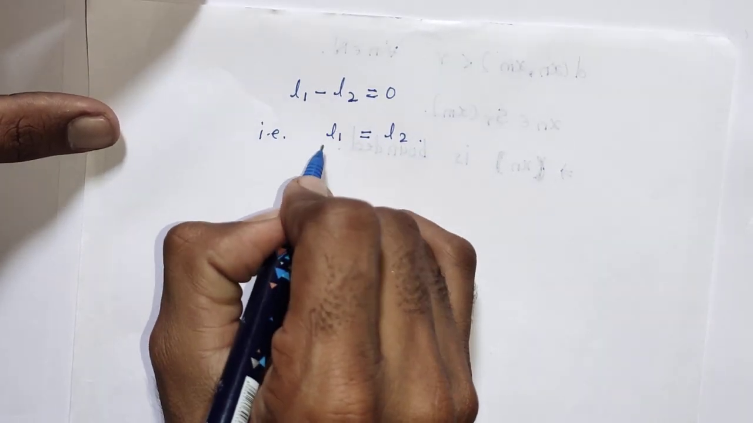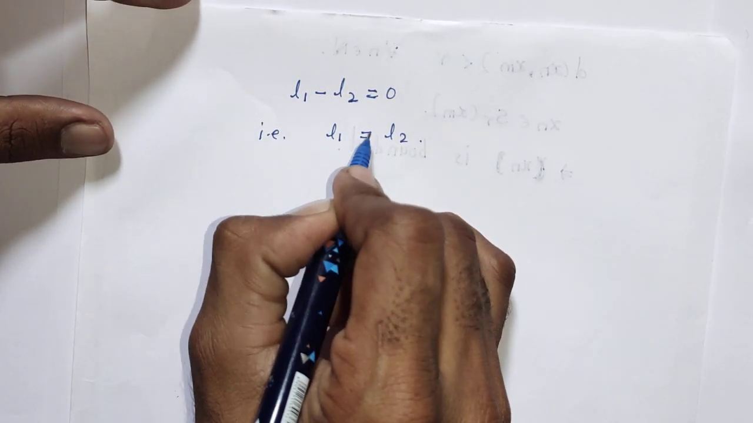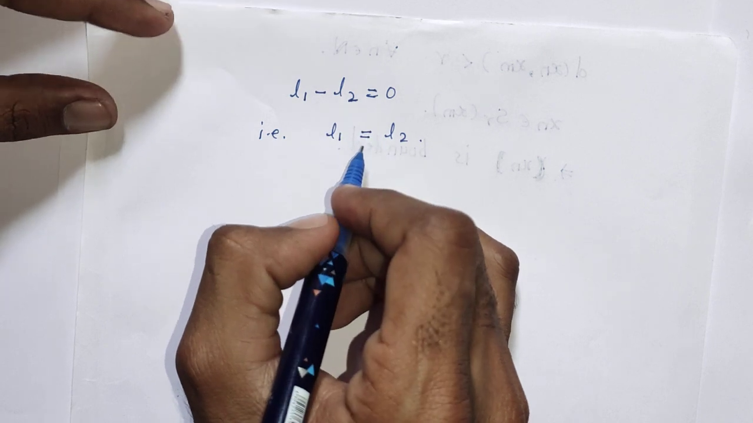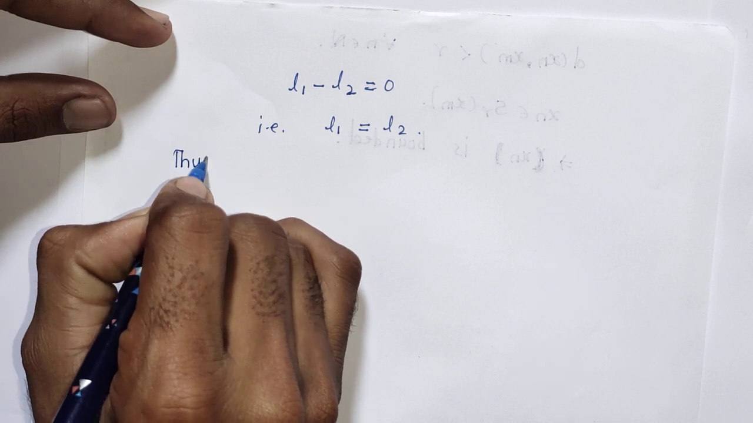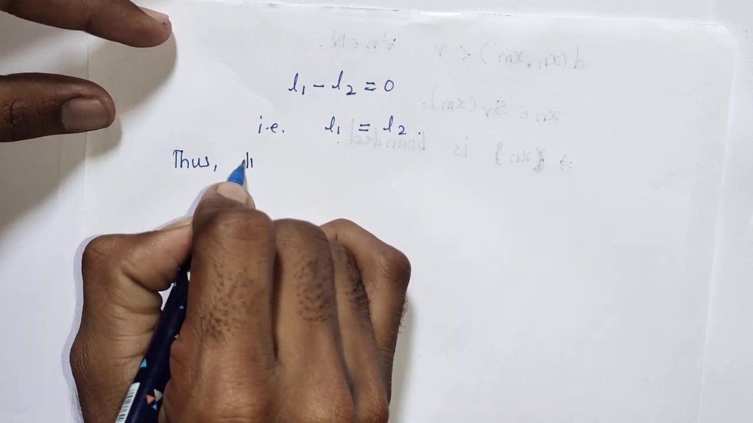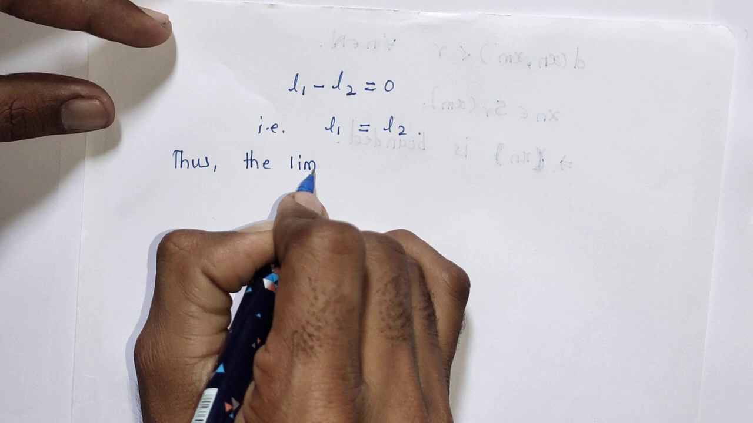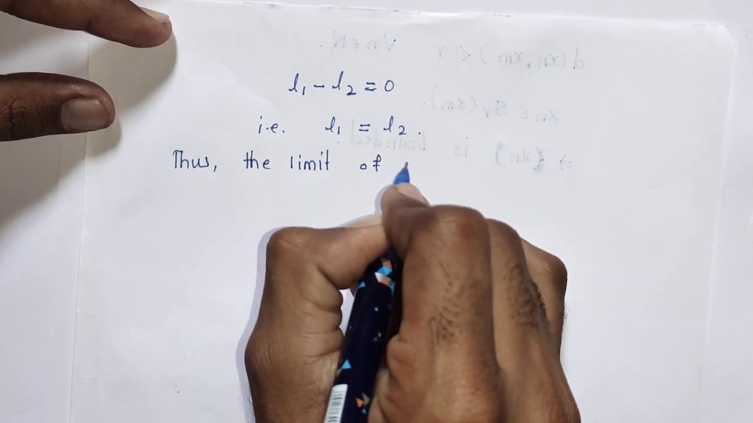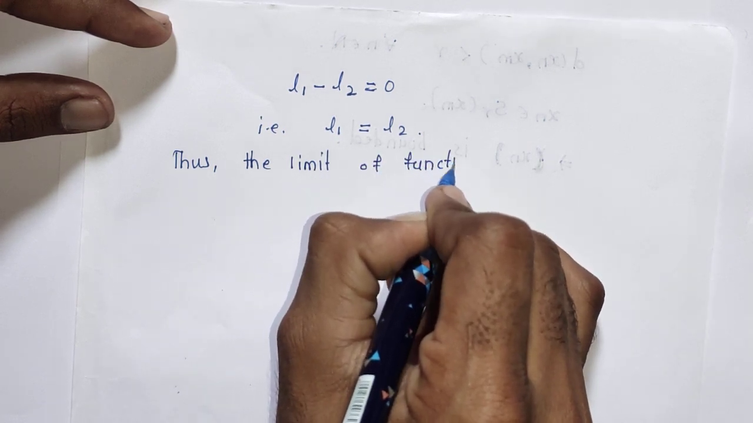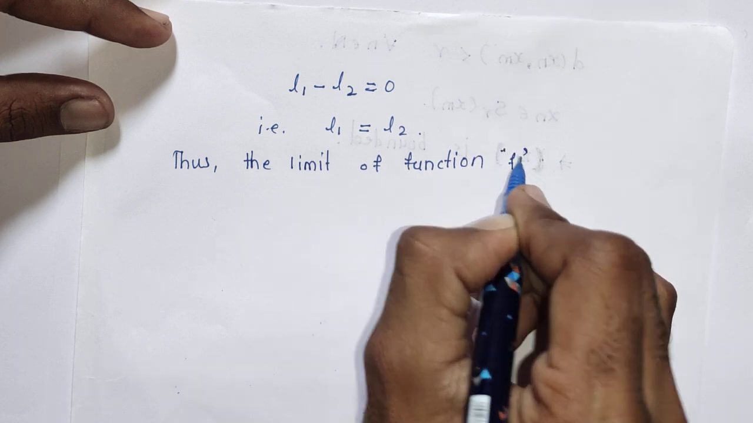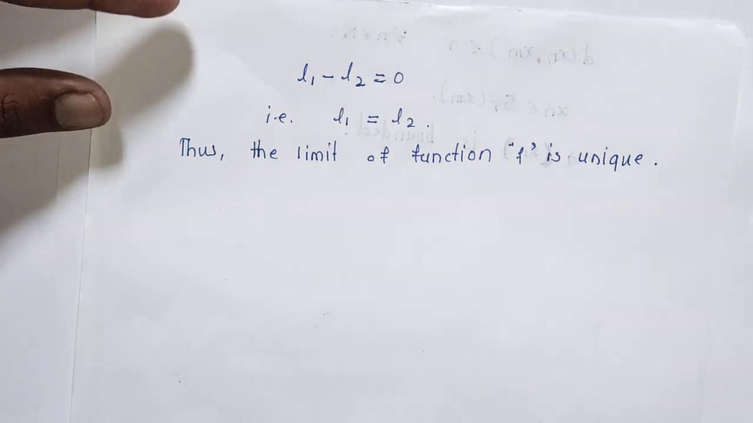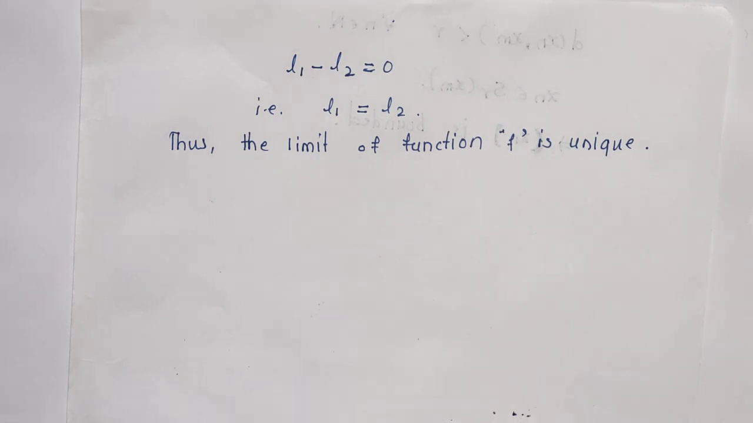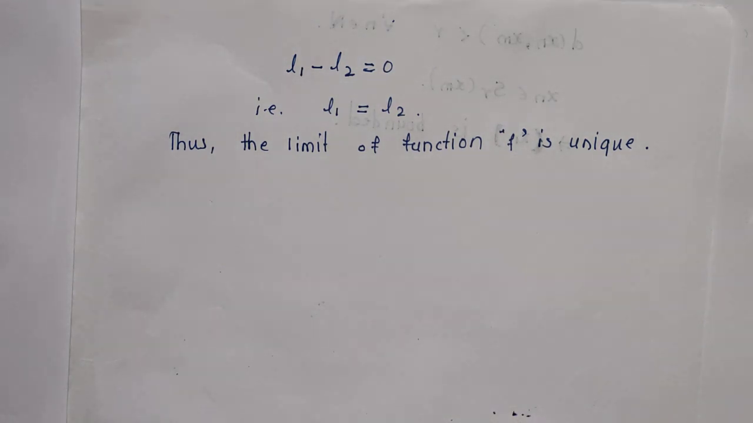Hence for two limits L1 and L2 we have both are equal, hence the limit of a given function is unique. Thus we can write the limit of function f is unique, that is, every function has one and only one limit. Hence the proof of this theorem.